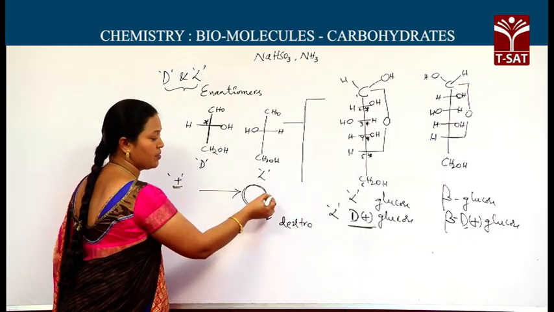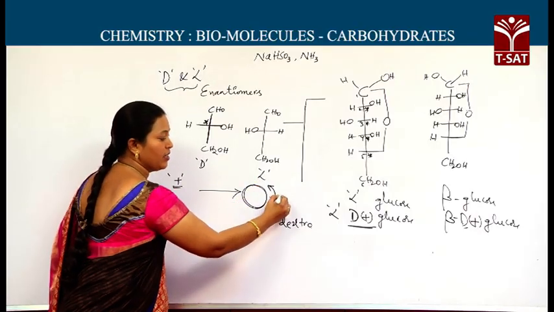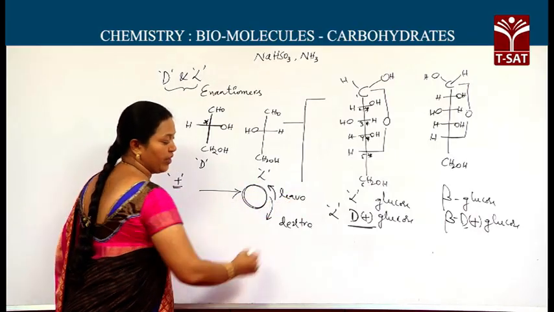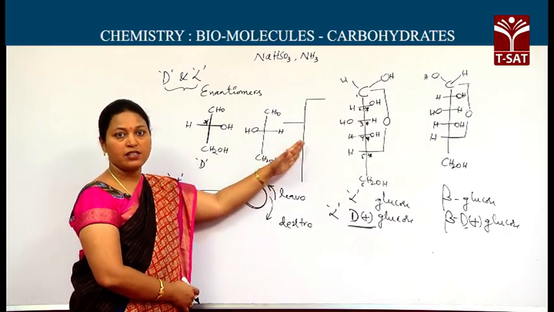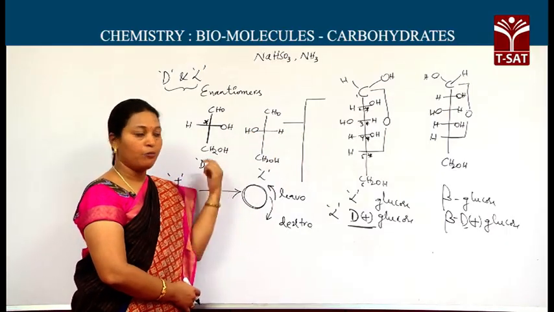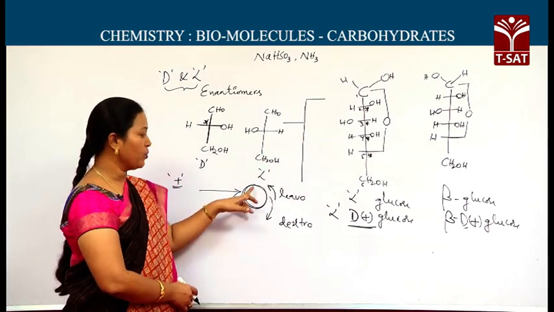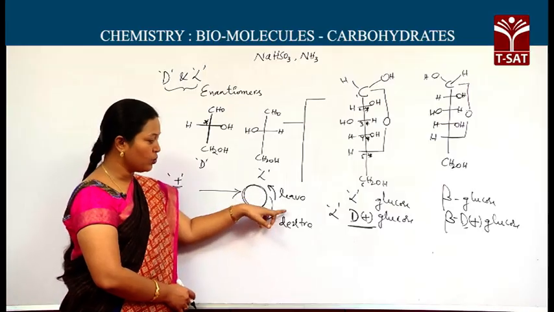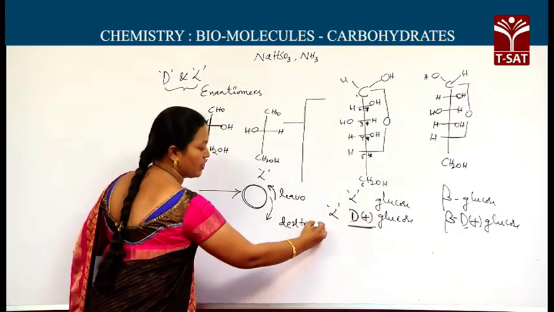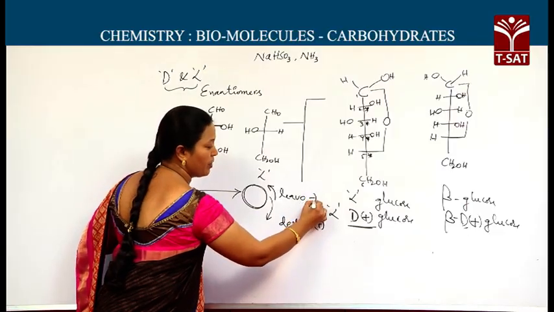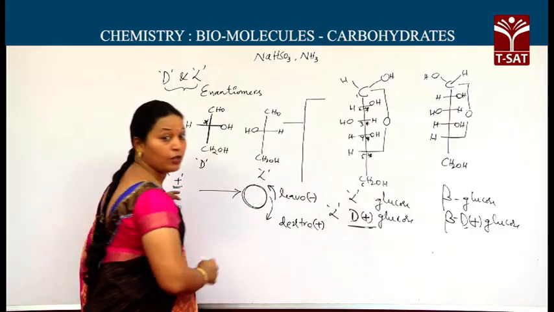If the substance rotates monochromatic light towards the left side, then we call it levorotatory. As these molecules have many asymmetric carbons, they also have the ability to rotate monochromatic light. Here the glucose has the ability to rotate monochromatic light towards the right side. For that we give plus. Dextro is nothing but plus, levo is nothing but minus. As it is dextrorotatory, we call it plus glucose.